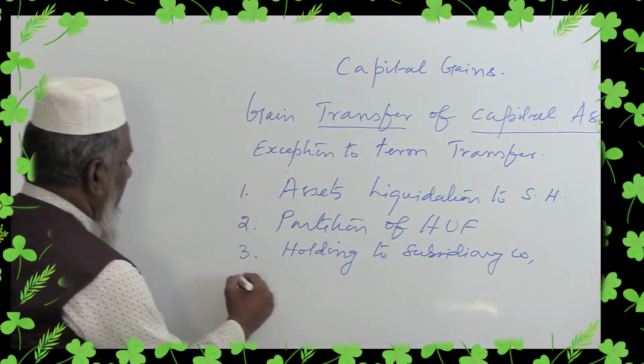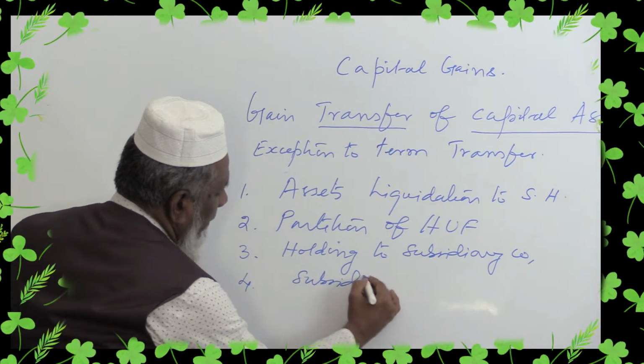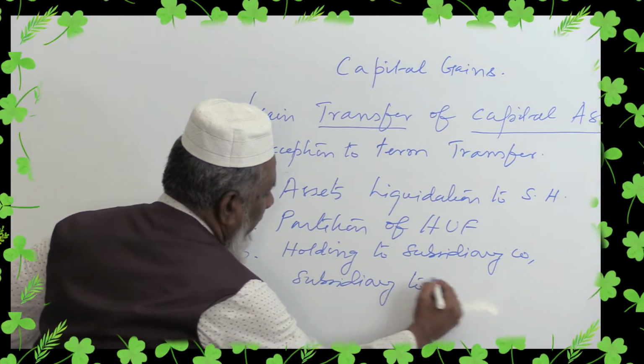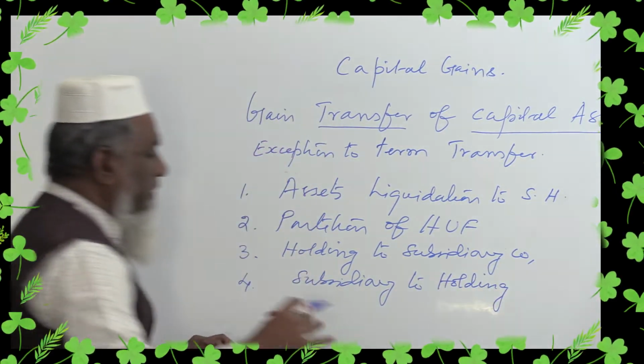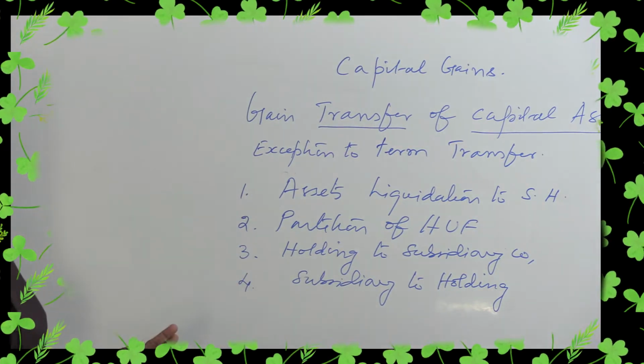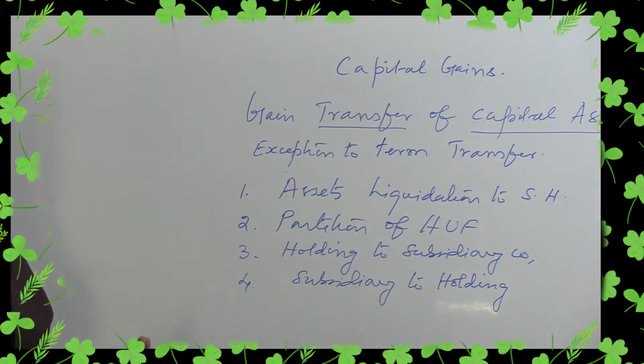Similarly, vice versa, from subsidiary to holding. Sometimes the assets may be transferred from the subsidiary to the holding company. That is also not considered as transfer.